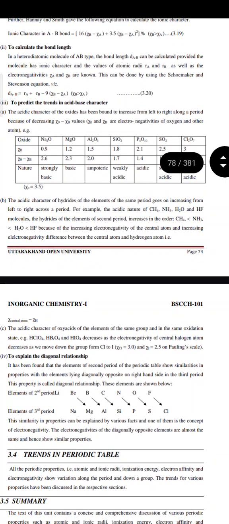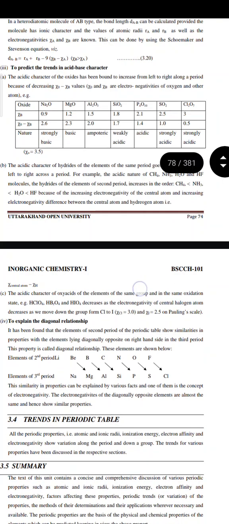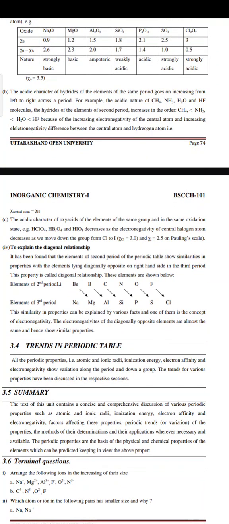Third one is to predict the trends in acid and base character. The acidic character of the oxide has been found to increase from left to right along a period because of decreasing Xa minus Xb values. This is the table showing the values. The acidic character of hydrides of the elements of the same period increases from left to right across a period. For example, the acidic nature of CH4, NH3, H2O and HF molecules, the hydrides of the elements of the second